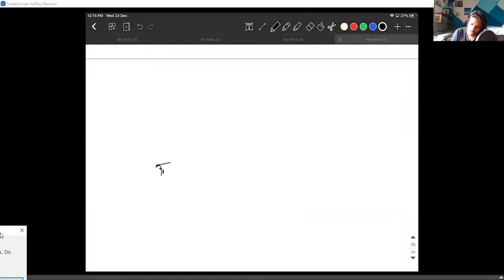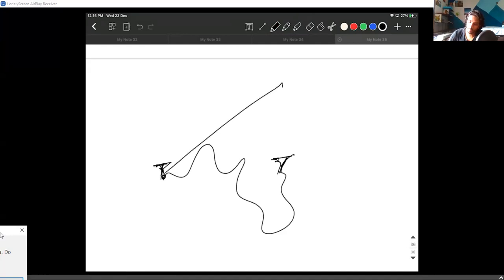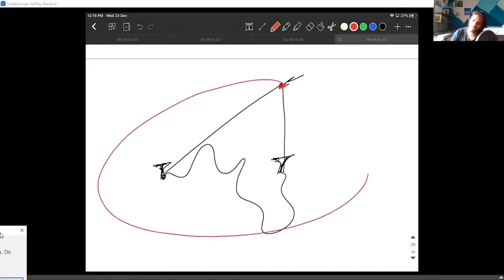Take two nails into a wall, tie around a rope. Now try to make this rope straight and put a pen at this point and try to make it go around. You'll exactly get an ellipse. Since the length of the string is being maintained constant, the shape you get is basically an ellipse.